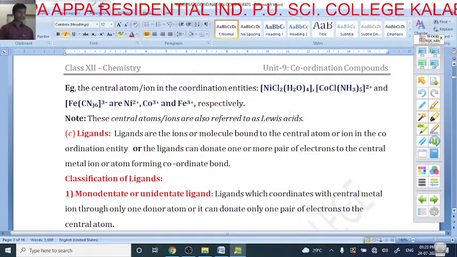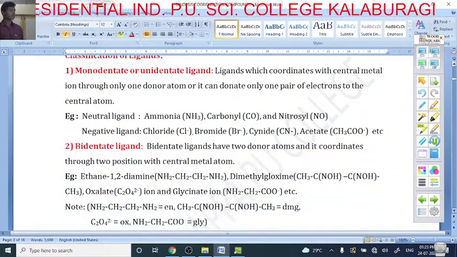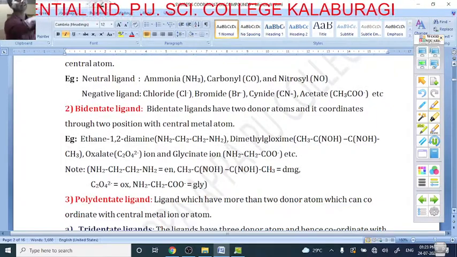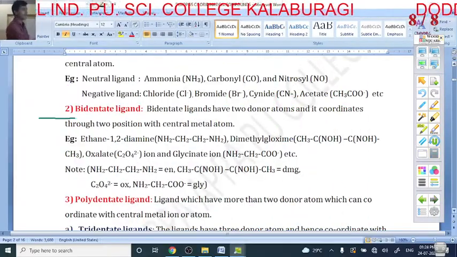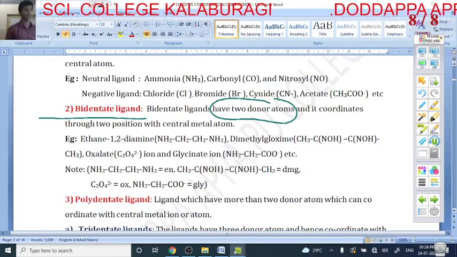Next classification is bidentate ligand. Okay, my dear students. What is this bidentate ligand? The bidentate ligand has how many donor atoms? Two donor atoms.